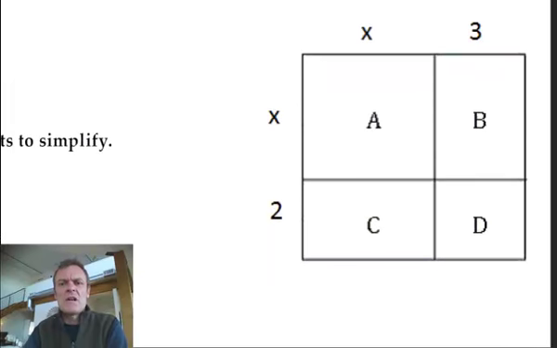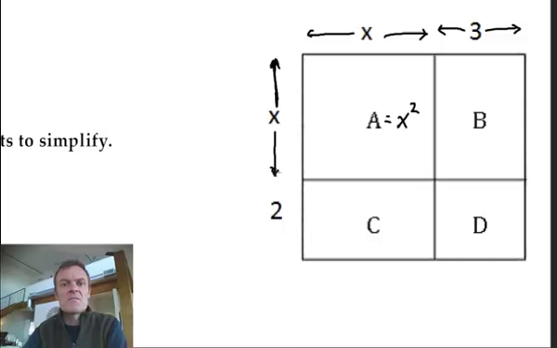So here we go. Right, area is length times width. For A, I'm just doing A right now, so those are the dimensions of A. It is x times x. I'm going to write it right inside. X times x is x squared, okay? That's what A is. Okay, B has a width or a length of 3, but it's still got this height, width, whatever you want to call it, of x. All right? So B is going to be 3 times x, which is 3x. The length times the width, the 3 times the x.